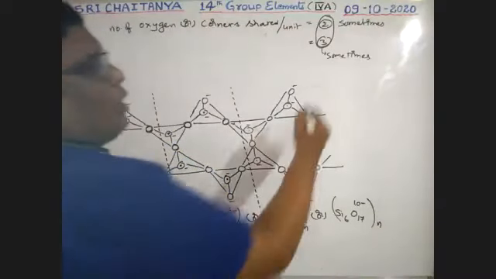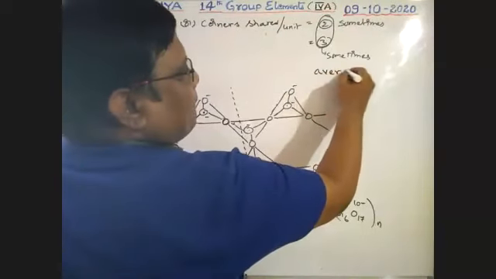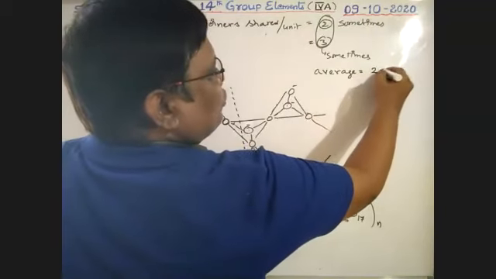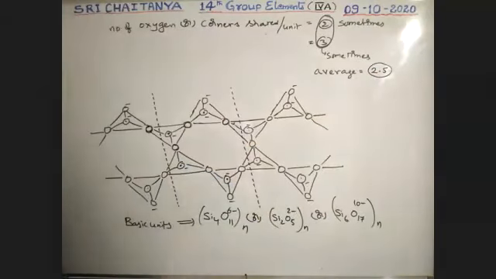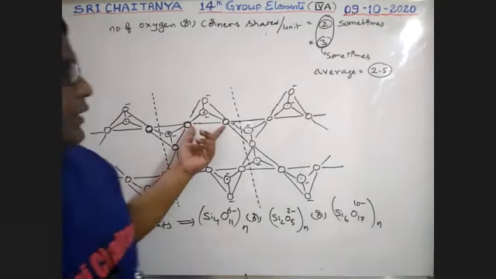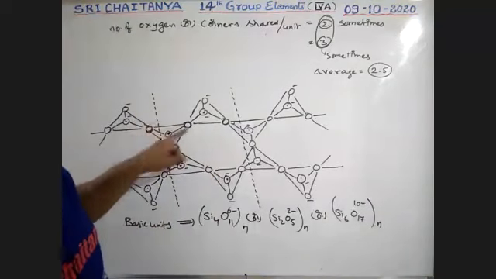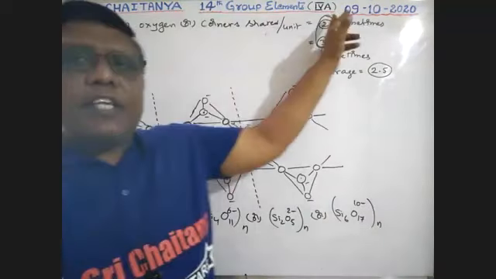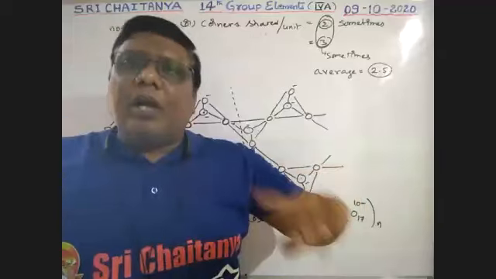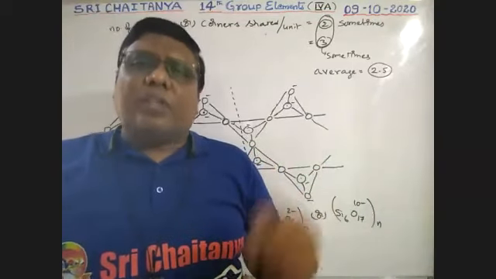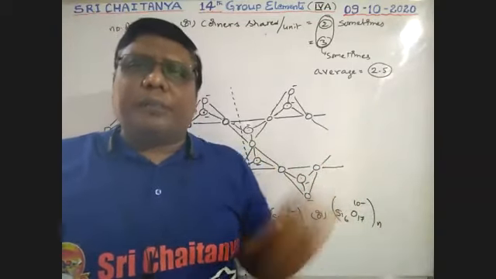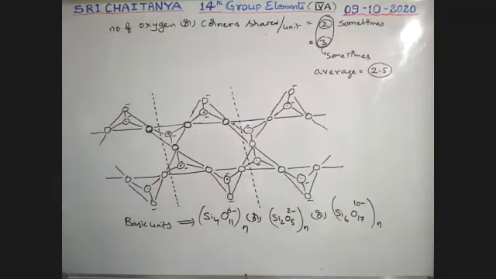So on average, 2.5 are shared. If this one is considered, these 2 are shared. If this one is considered, these 3 are shared. That means sometimes it is 2, sometimes 3. Therefore, on average 2.5. Roughly, generally, we take 2. Okay, so this is about amphiboles.